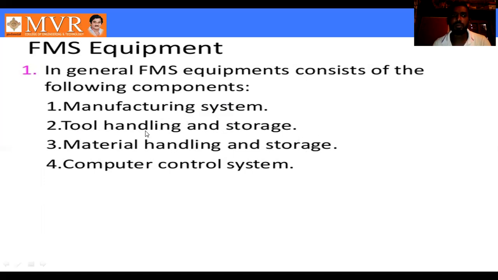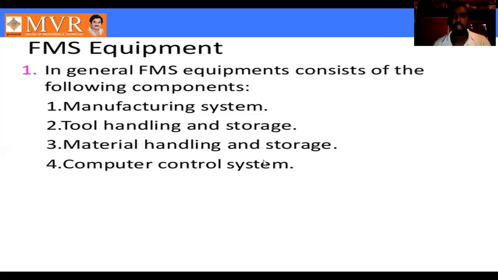When we store the tools, automatically the CNC system uses the tools and performs the operation. That is the tool handling and storage system. In tool handling we also want to check how many tools we are storing in the drum. For a day's operations, we want to check whether the tools are stored in the tool room or not. That is also tool handling and storage.